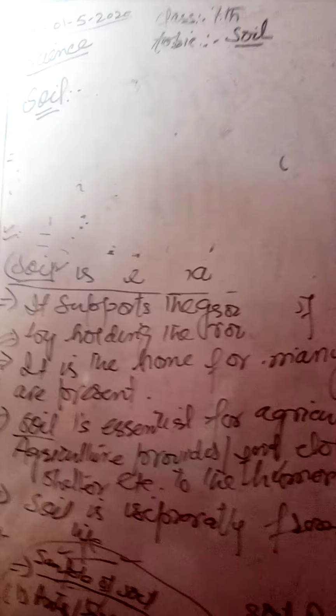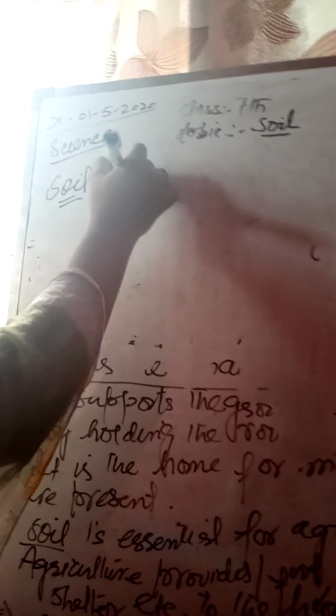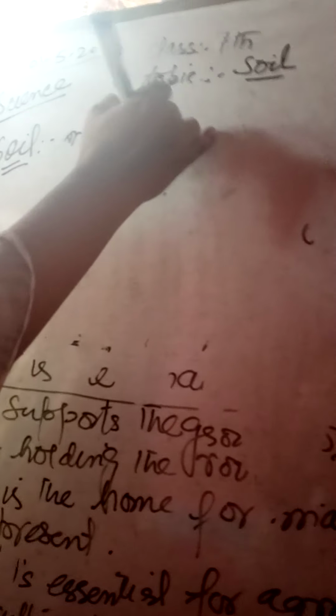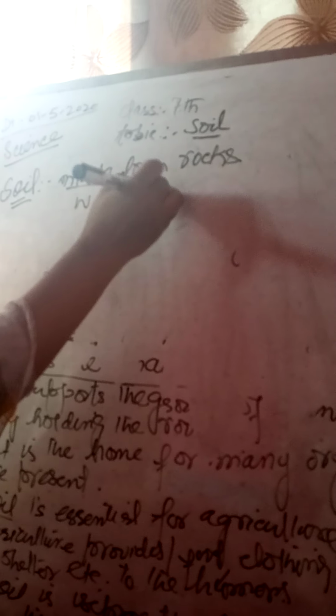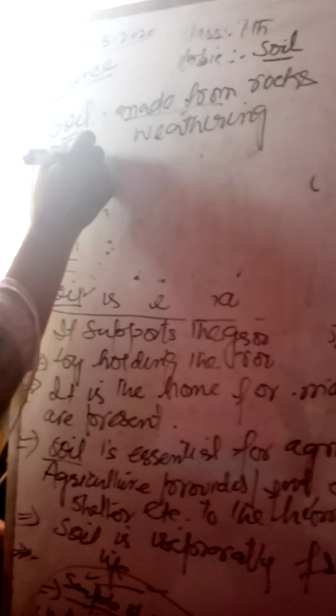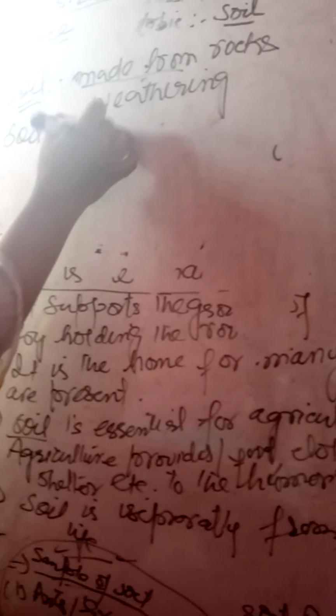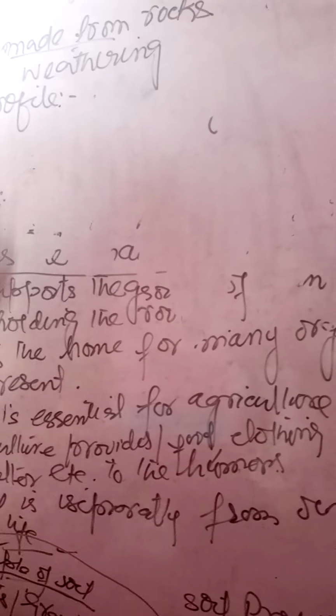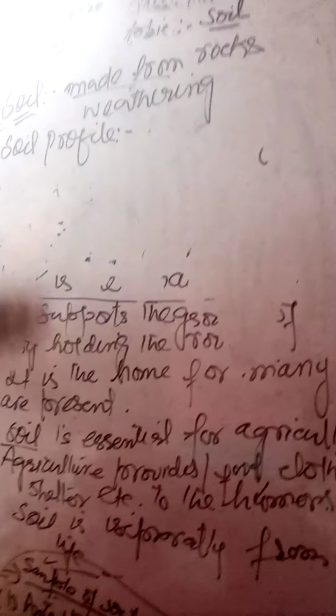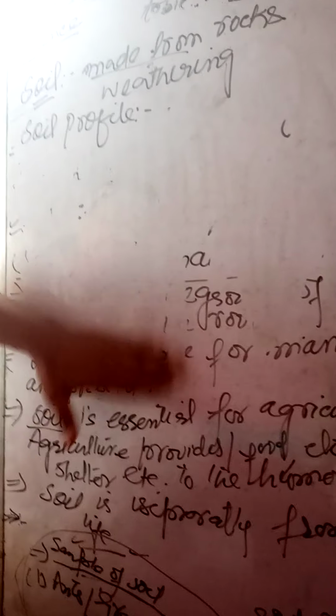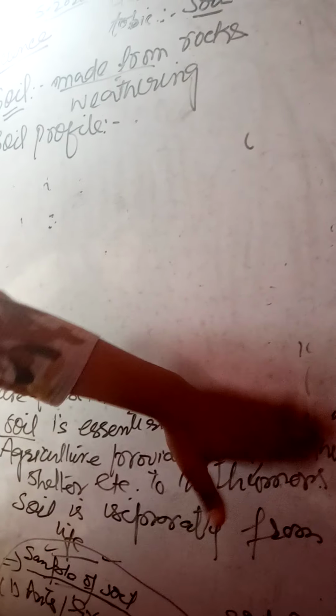It is made from rocks. When weathering takes place, the breakdown of rocks takes place, and there the formation of soil takes place. Soil is formed. Okay, now let us discuss what is soil profile. What does soil profile mean? What are the constituents which are present in the soil?